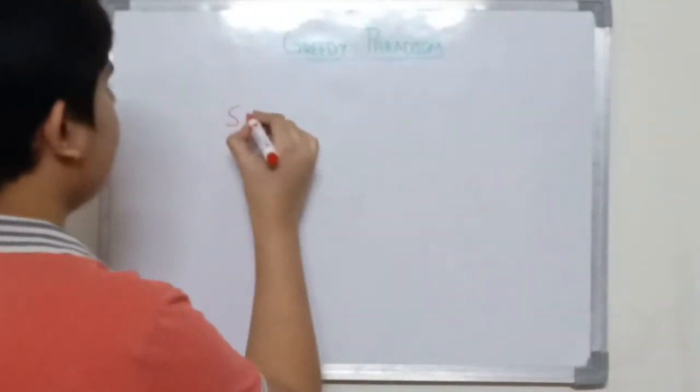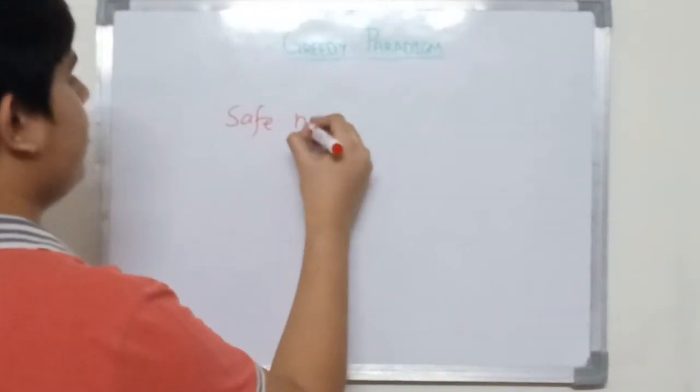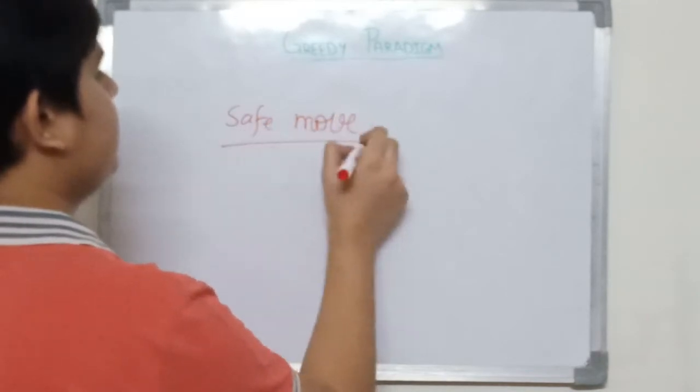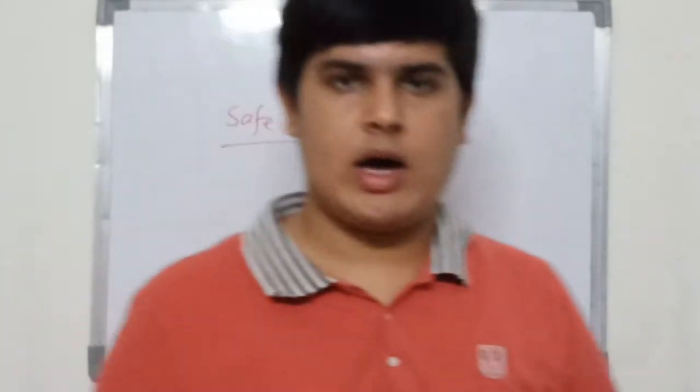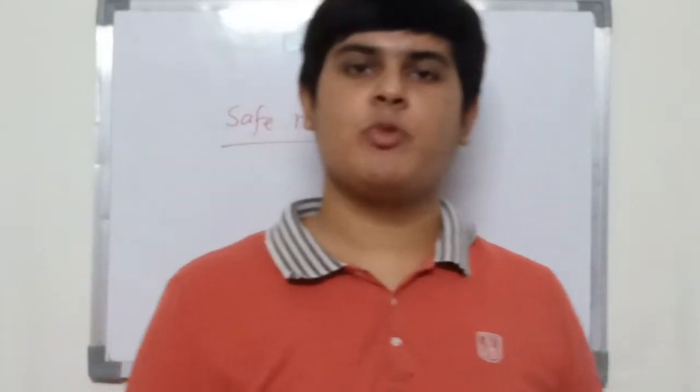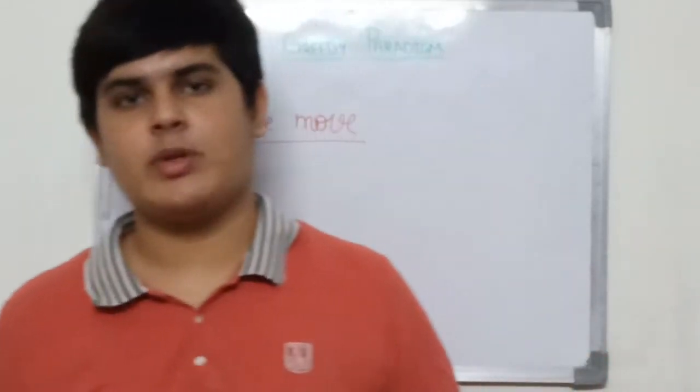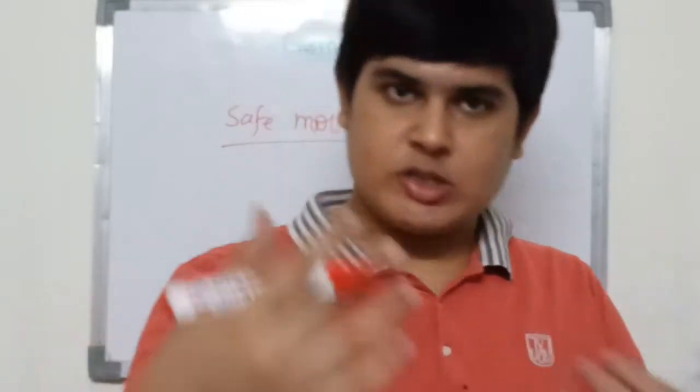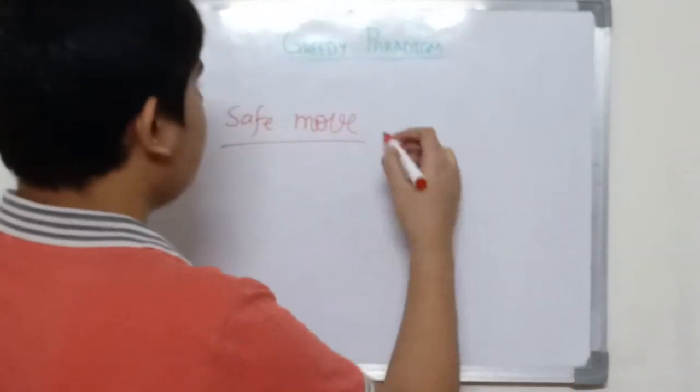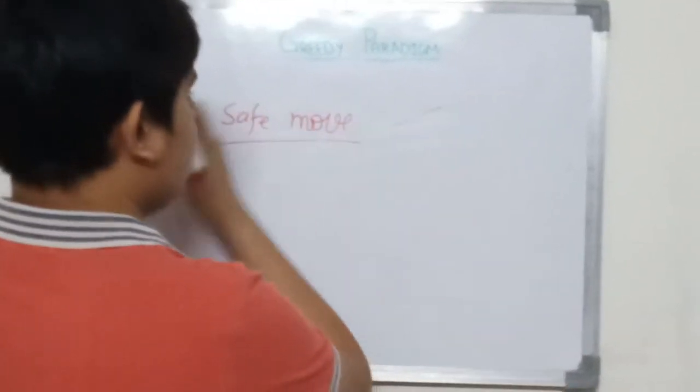So now before writing the pseudocode, let me explain to you a key term that you may not have heard of. Safe move. Our first move can be said to be a safe move, that is our greedy move can be said to be safe only when there is a global solution's first move that is consistent with our own solution's move. So then we can say that our move is safe.